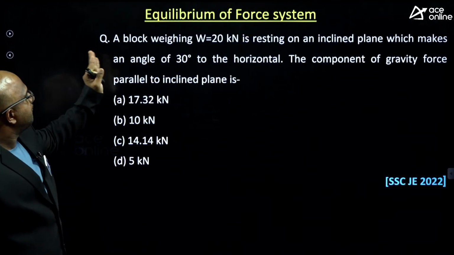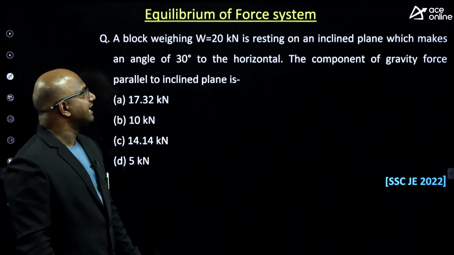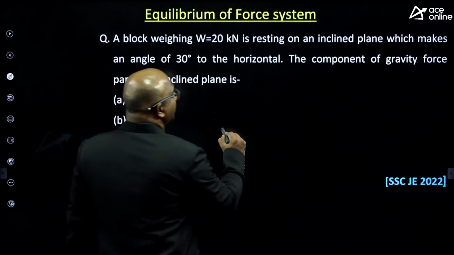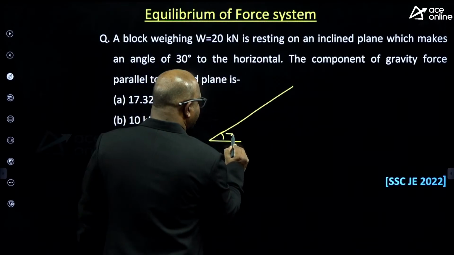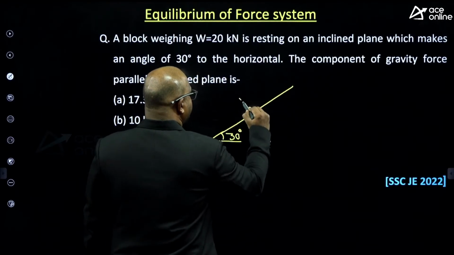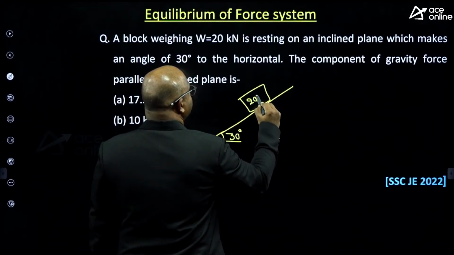Next, a block weighing 20 kilonewtons is resting on an inclined plane. This is an inclined plane, guys, which makes an angle of 30 degrees. The block weighs how much? 20 kilonewtons.